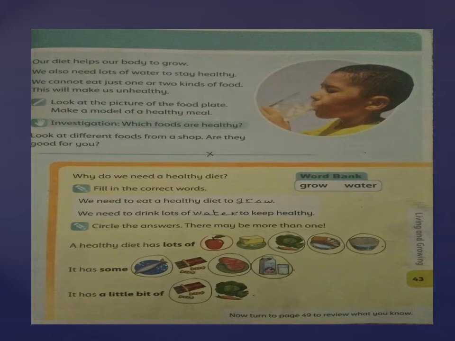Then fill in the correct words. They have given you two words, grow and water. You have to use these two words in your blanks. Number 1, we need to eat a healthy diet to water or grow? Yes, grow. I know you all know the answer. It's grow. G-R-O-W, grow. Write grow in the first blank.